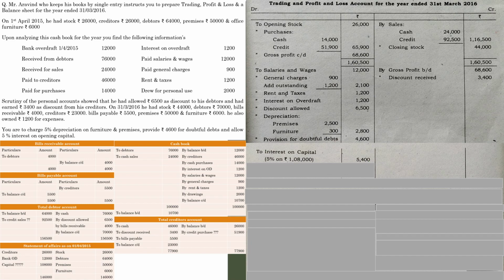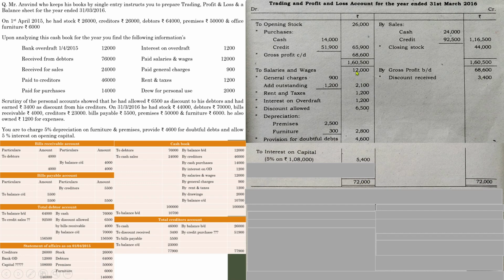Right now we have recorded all the items with regard to profit and loss account. Now balance the account. For that, take the total of both sides. Definitely this side will be having a bigger value, 72,000. Show the same amount in here also.